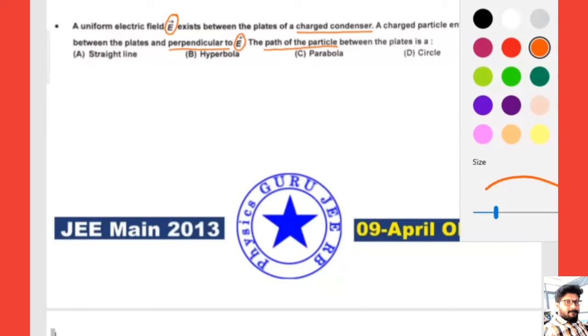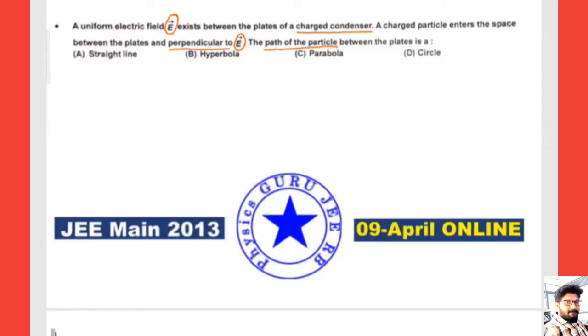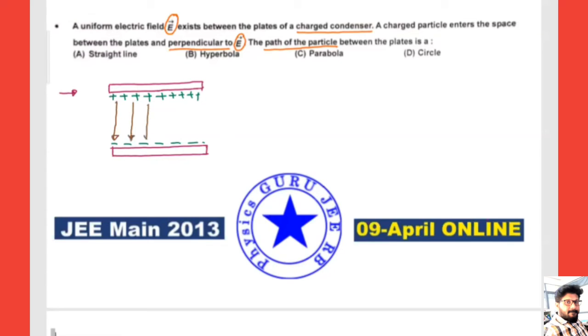Let me take two plates. One is given a positive charge, because to show the electric field direction I am taking a positive charge here, and this is the negative charge. We all know the electric lines of force. What is the direction of electric lines of force? It is from positive to negative, right?